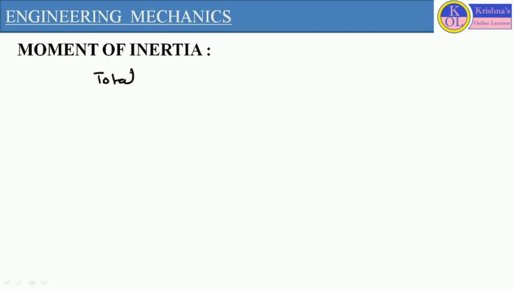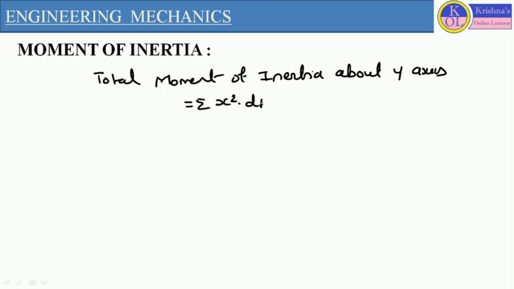And here we want to define the total moment of inertia about y-axis. So this will be our total moment of inertia about y-axis, summation of x square dA, and this summation is representing the summation of moment of inertia of each and every part of the plane area A. And this summation we will consider for equal area dA. So here by this way we can define the moment of inertia in terms of smaller area dA.